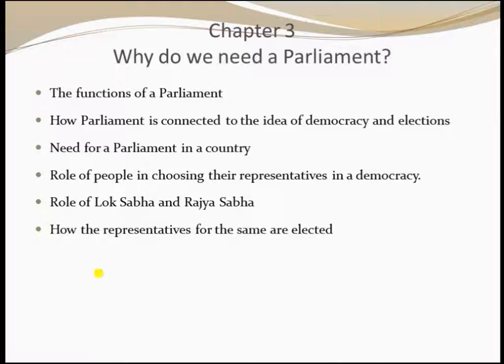Chapter 3 is, why do we need a parliament? Under this chapter you learnt about the functions of a parliament, how parliament is connected to the idea of democracy and elections, need for a parliament in a country, the role of people in choosing their representatives in a democracy, the role of Lok Sabha and Rajya Sabha, and the last, how the representatives for the same are elected.